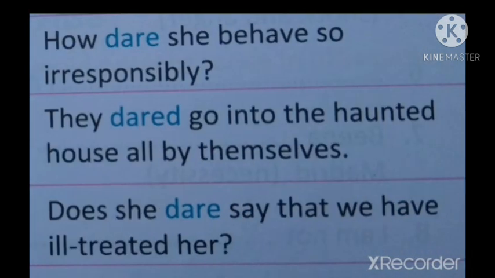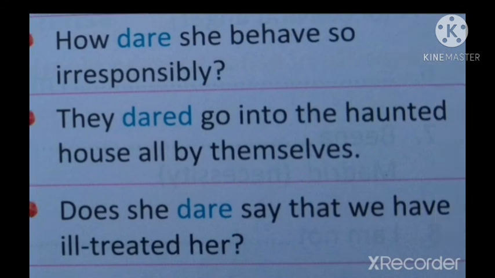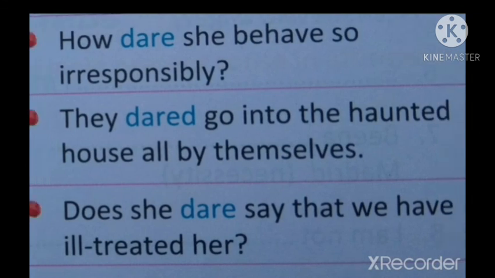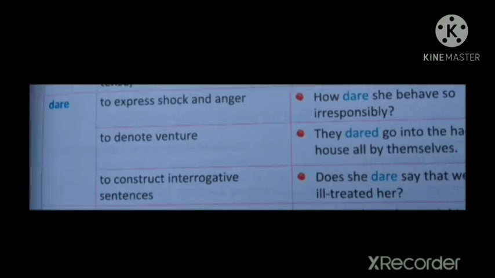Example: how dare she behave so irresponsibly? That is showing what? Anger or shock. Next one, they dared go into the haunted house all by themselves. Here it is used as a venture. Does she dare say that we have ill-treated her? In this case, it is used in an interrogative sentence. That's about dare.